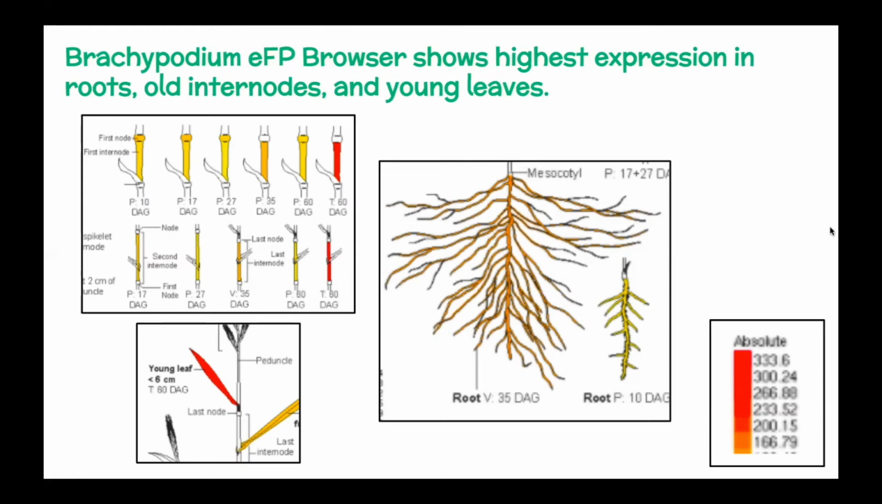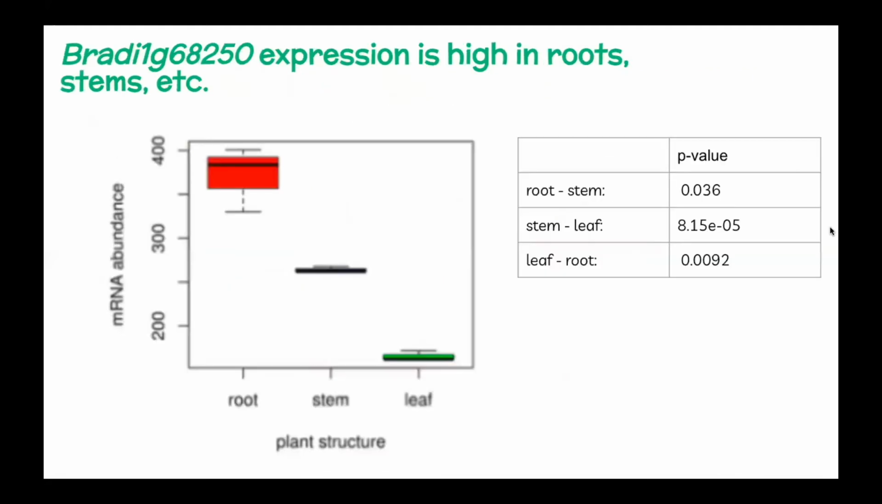And of course, nutrient uptake happens in the roots, and the old internode is where nutrients and water pass through to get to certain structures in the plant. And so then when we performed statistical analysis, we saw that the expression of the gene was high in root, stem, and leaf, and the differences in expression between the roots, stems, and the leaves was statistically significant. So the function of the gene could be affected by the different structures.